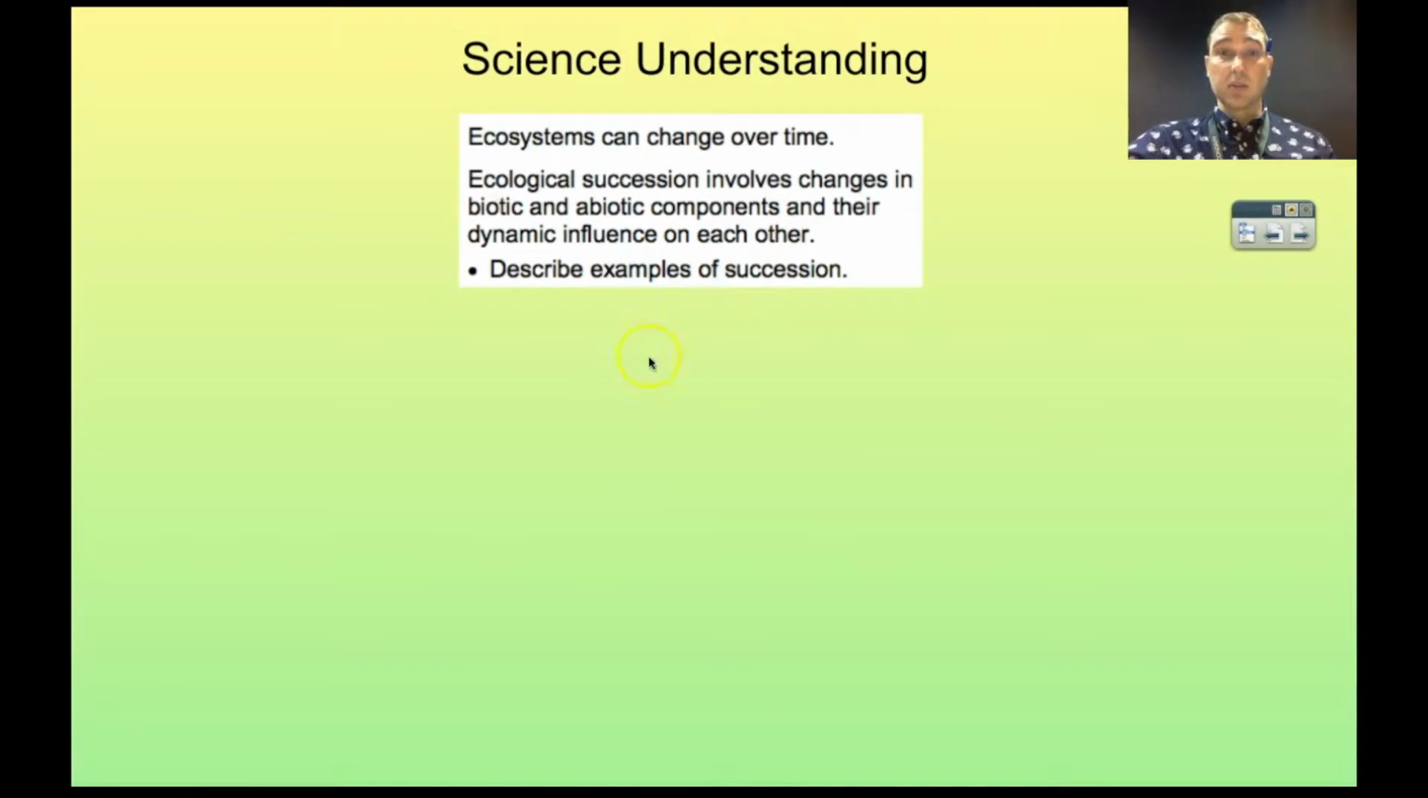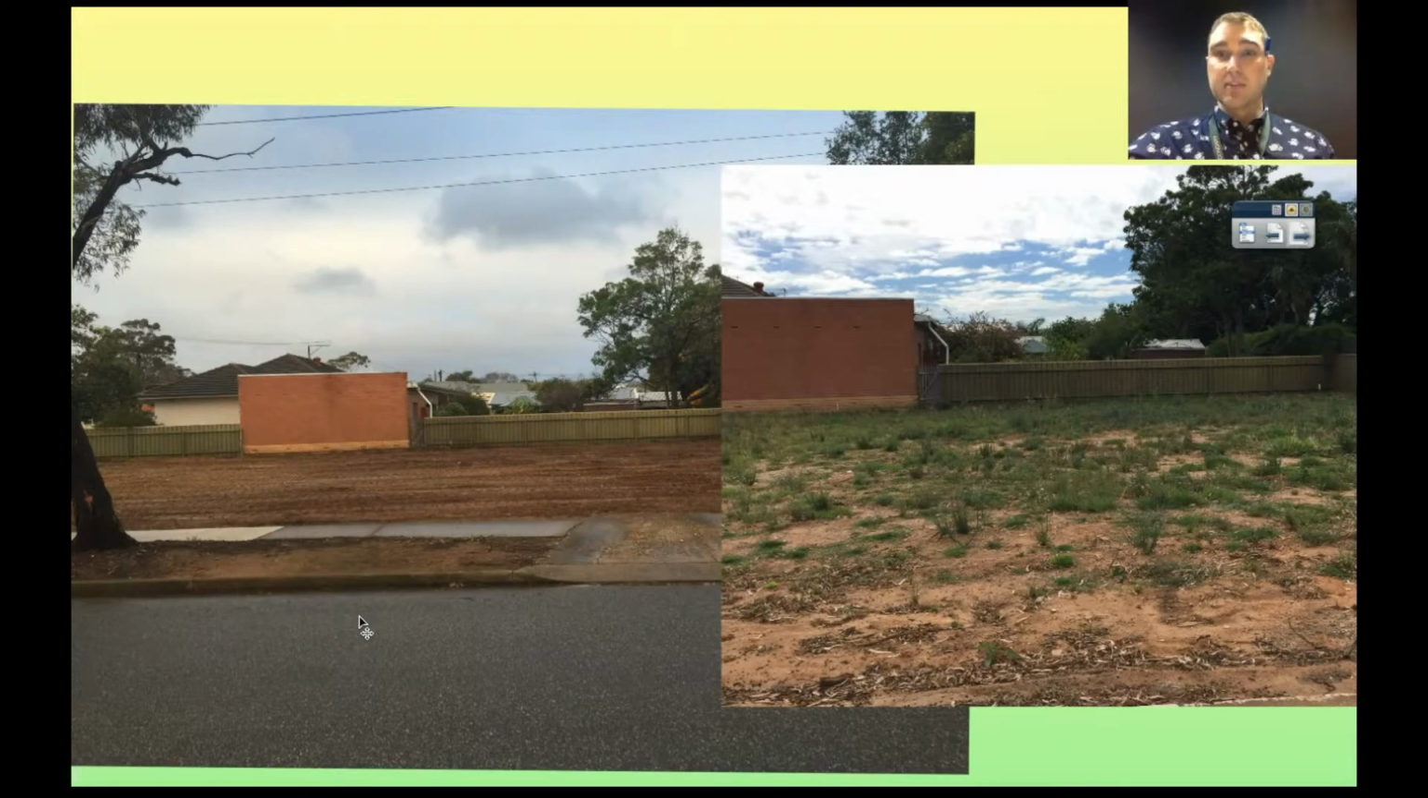So the science understandings we're going to look at: ecosystems can change over time. Ecological succession involves changes in biotic and abiotic components and their dynamic influence on each other, and describe examples of succession. So let's have a look at an example of succession.